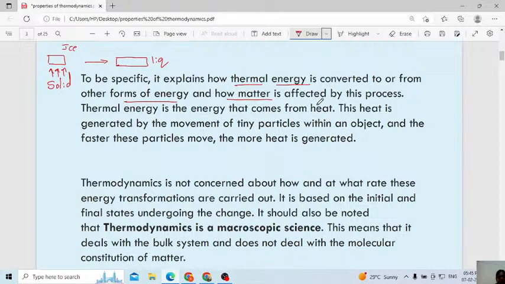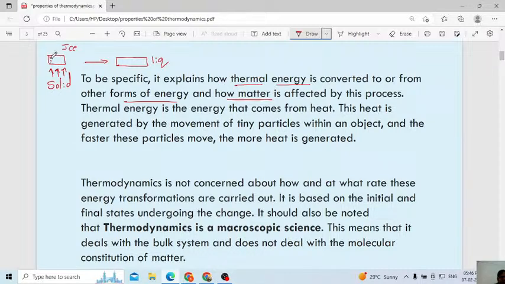Then how is matter affected by this process? What is meant by matter? Matter is nothing but anything which has volume, anything which has mass and occupies space. That one we will consider as matter, correct? Now, in a solid, what is the arrangement of particles?